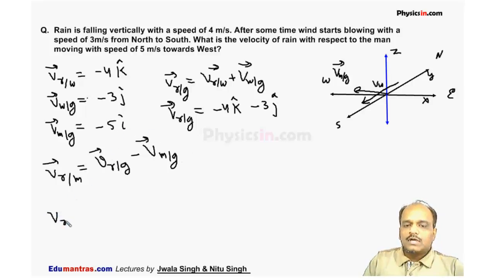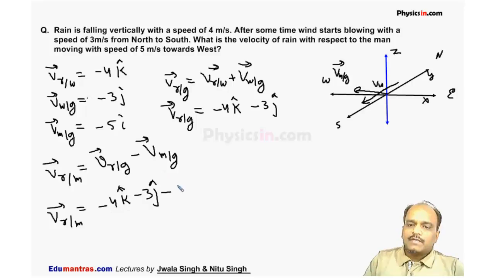So velocity of rain with respect to man is, rain with respect to ground is minus 4 k cap minus 3 j cap, minus velocity of man, which is minus 5 i cap. So it becomes plus 5 i cap. So it is equal to 5 i cap minus 3 j cap minus 4 k cap. This is the velocity of the rain with respect to man per second.